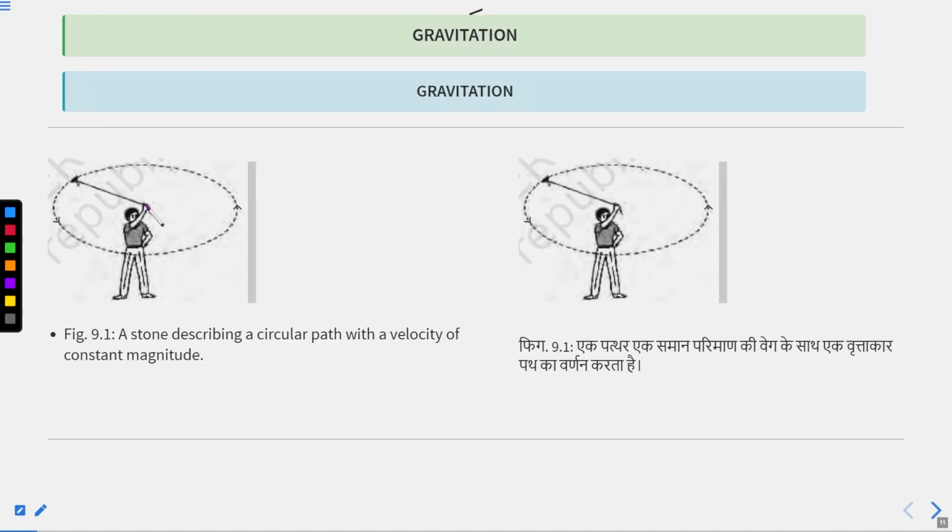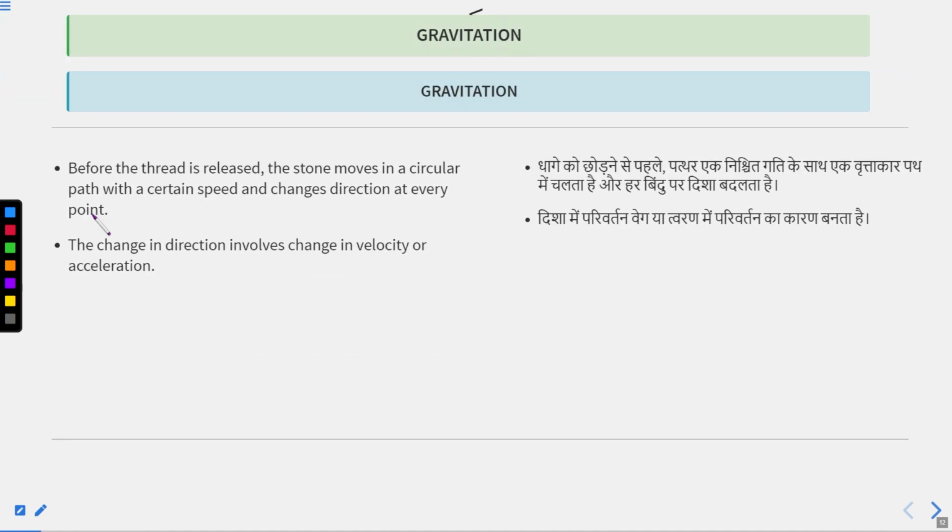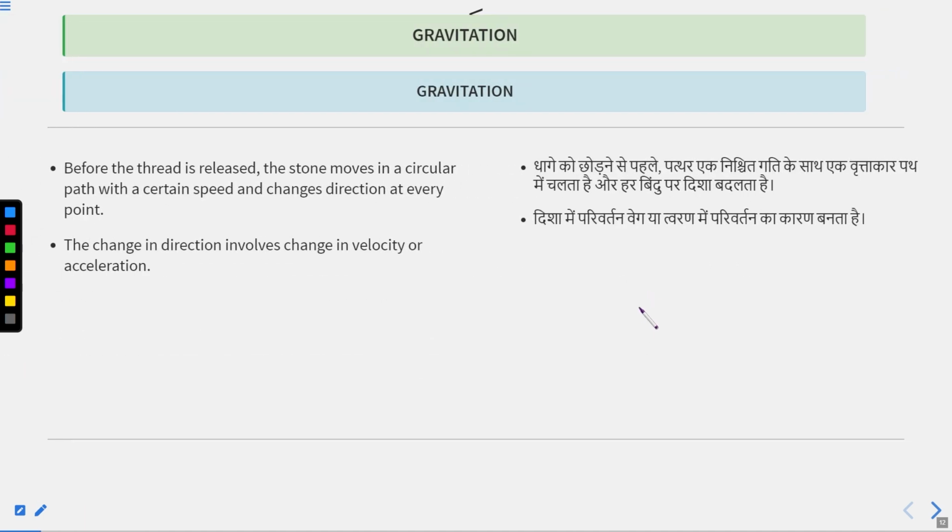Okay. So same activity. This is a long thread. This is the stone, and you are trying to rotate this stone, giving it a circular motion. And then what you have to do after few seconds, just release the thread. What you are going to get. So before releasing the thread, the stone was doing circular motion, and after releasing the thread at this position, the stone moved in the tangential direction like the discus throw. Okay.